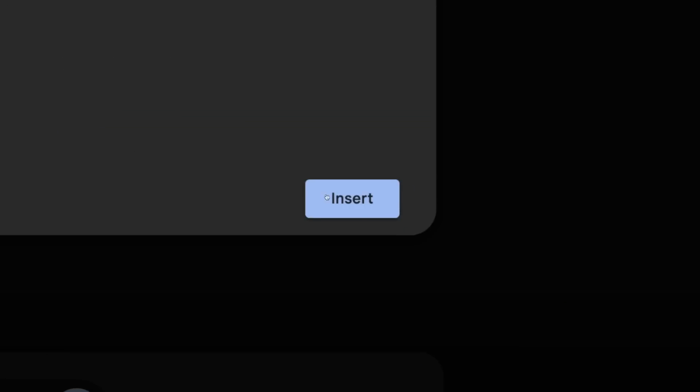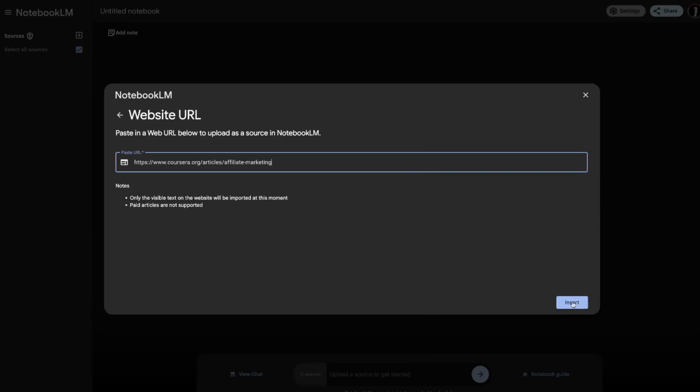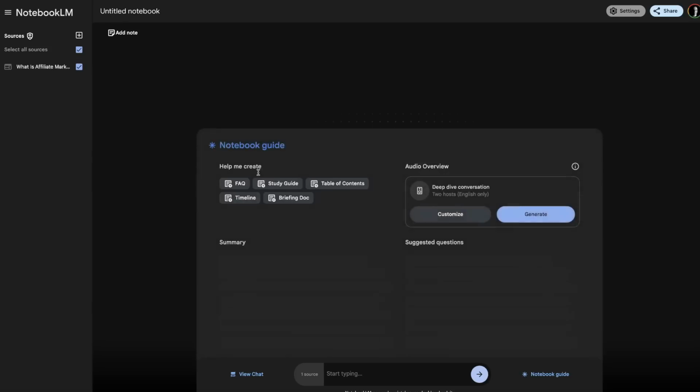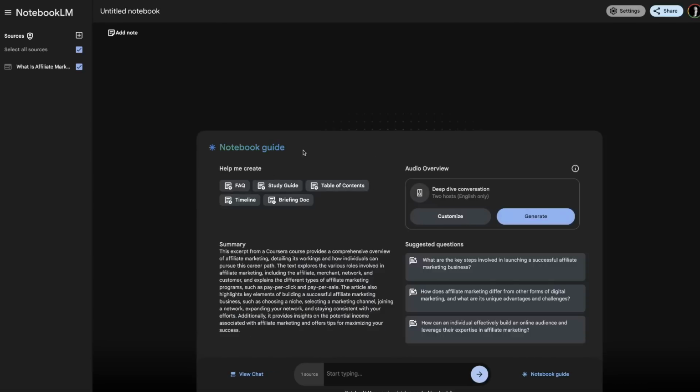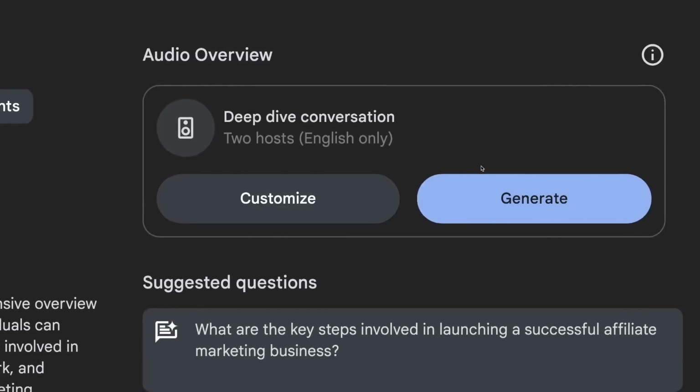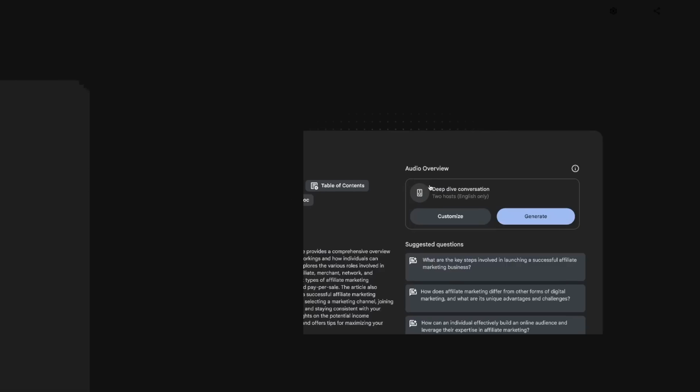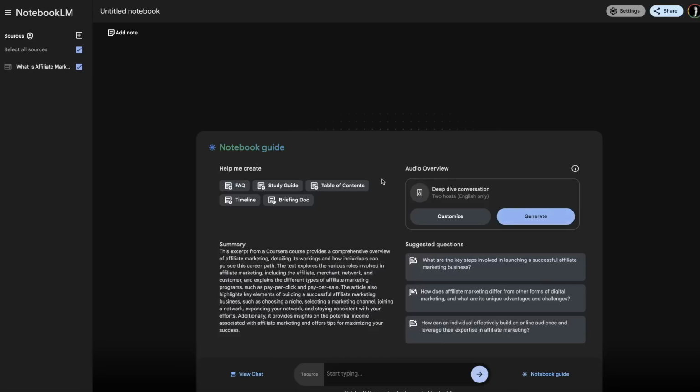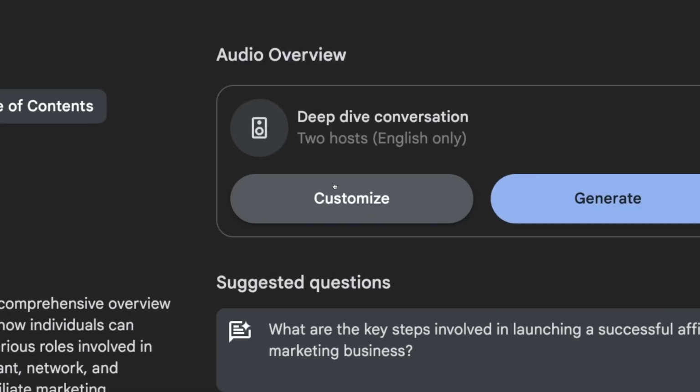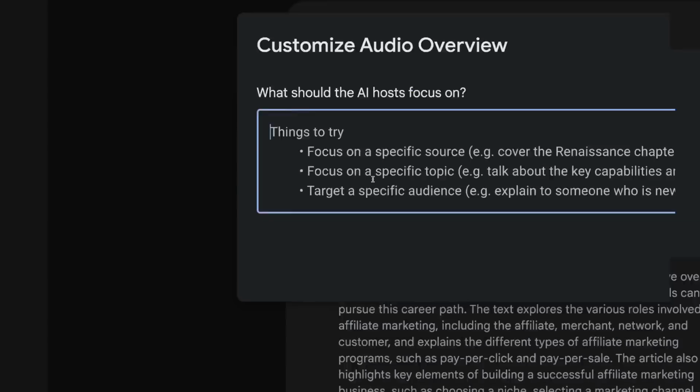Come down to the bottom where it says insert, click on that and insert it in here. Now what we have is a pop-up by the notebook, and we could simply come over here and click generate, but we're not going to do that. I actually have created a prompt that I'm going to share with you that you can use. What you want to do is click on customize right here.